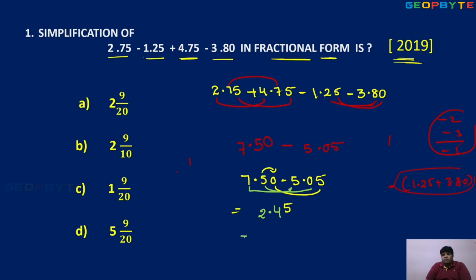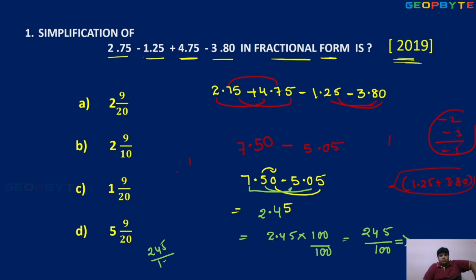This 2.45 written as a fractional form. So here after decimal, 2 numbers. So that's why you multiply 2.45 into 100 by 100. So 245 upon 100. Okay, you can simplify the form. Otherwise, another method, 245 upon 100, change into mixed fraction.